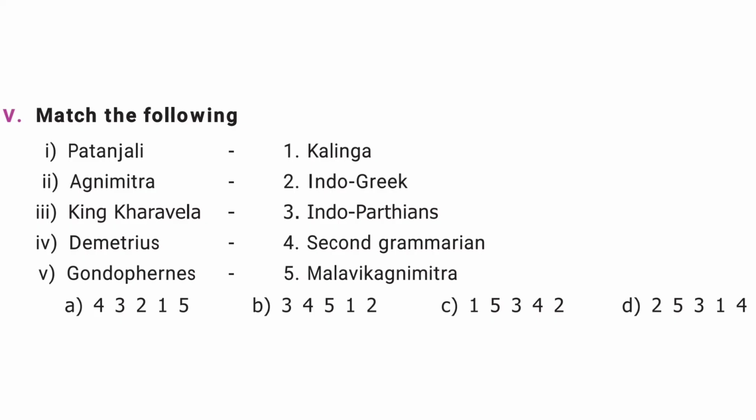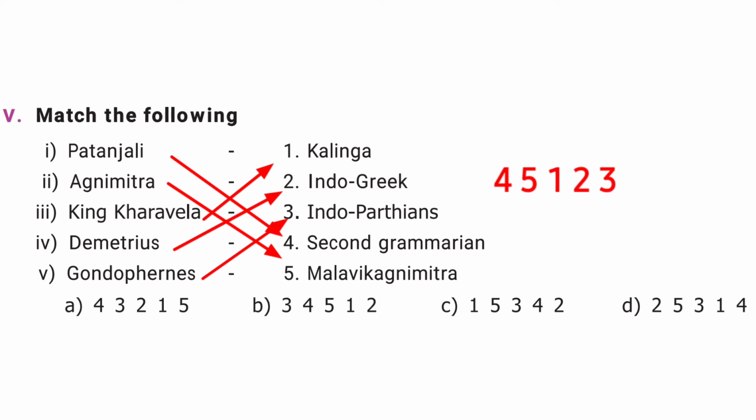The fifth Roman letter is match the following: Patanjali, second grammarian; Agnimitra, Malavikagnimitra; King Kharavela, Kalinga; Demetrius, Indo-Greek; Gondophares, Indo-Parthian. Here we don't have the correct option, so the correct answer is 4, 5, 1, 2, 3.